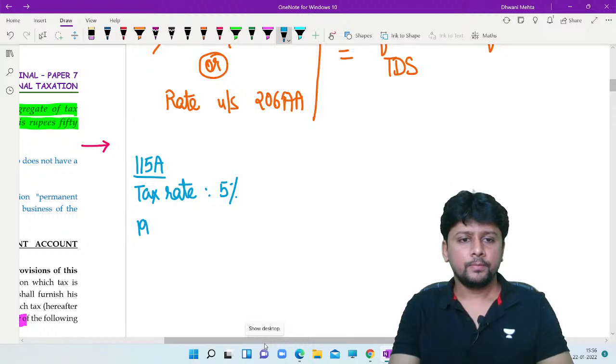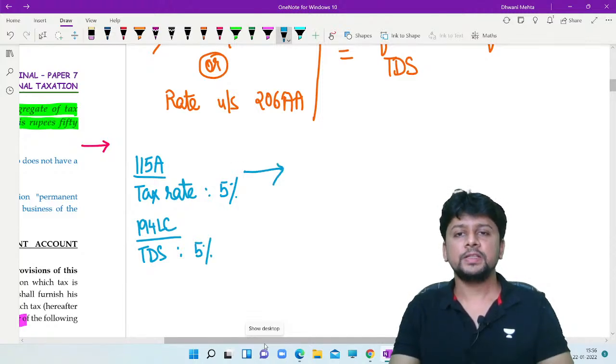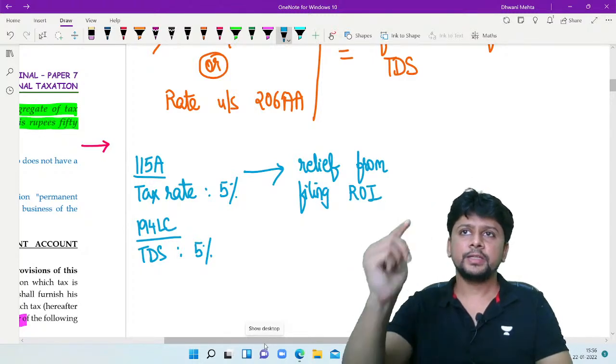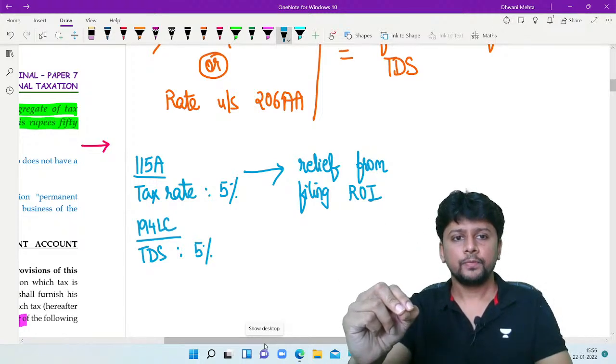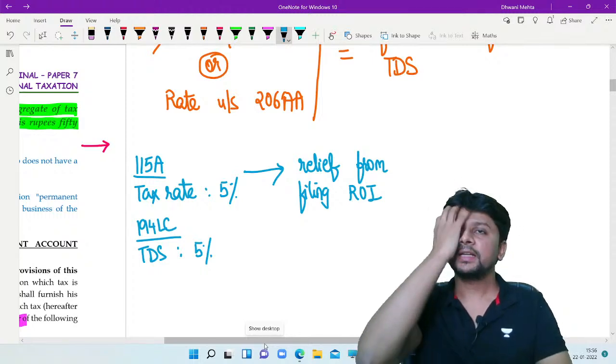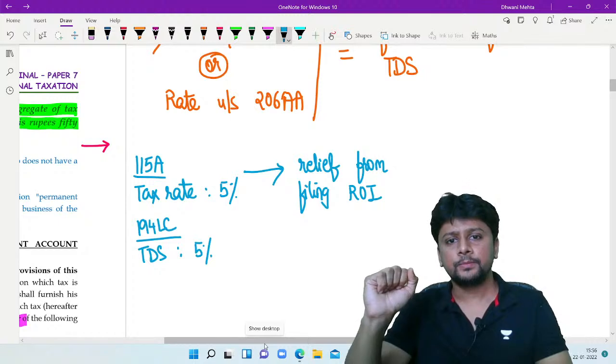And correspondingly, under 194LC, TDS will be done at the rate of 5%. And 115A categorically says that you will get a relief from filing of return of income if the incomes that you earn, dividend, interest, royalty, fees for technical services, these are the only incomes that you are earning in India, and tax is payable under 115A and TDS has been done under 194LC.